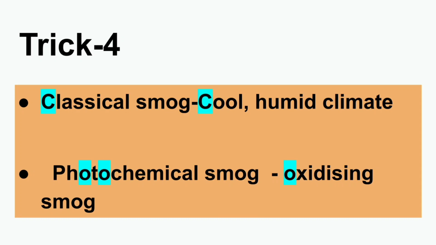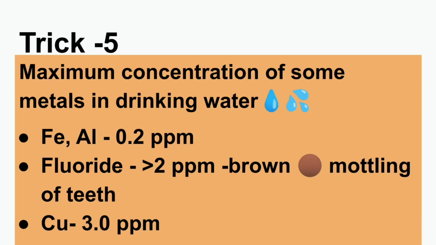And the other important thing which is given is photochemical smog is otherwise called as oxidizing smog. How do you remember it? Photo has got two letters O and oxidizing starts with the letter O. So photochemical, oxidizing.